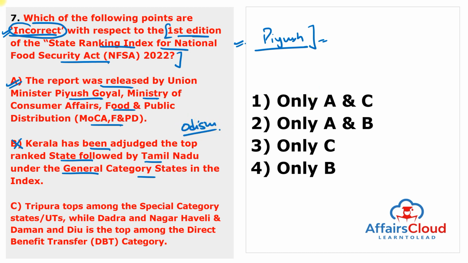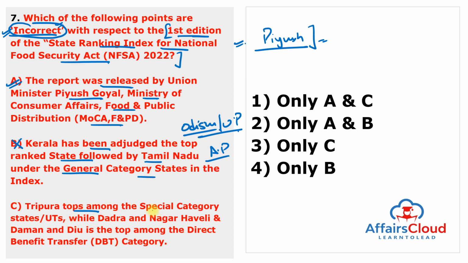Odisha has been adjudged the top ranked state, followed by Uttar Pradesh at the second spot and Andhra Pradesh at the third amongst the general category states in the index, not Kerala, Tamil Nadu. So the second option is wrong. It means second can be the answer because we have to find the incorrect statement.